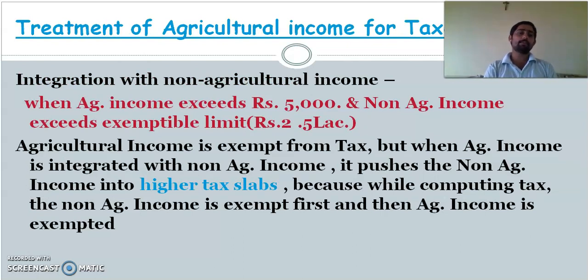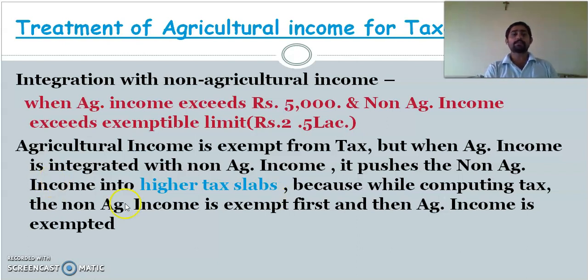Next, we'll see about treatment of agriculture income for taxation. One thing you have to know, at the beginning of this class I told you, agriculture income is exempt from tax. If you have only agriculture income, you are not going to file and you need not pay tax. But when it comes to integration of non-agriculture income and agriculture income, the concept of integration will come into picture.